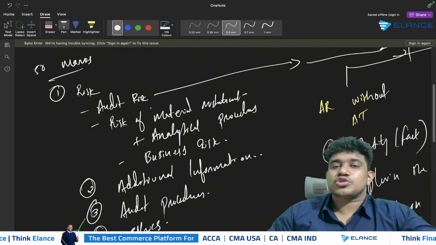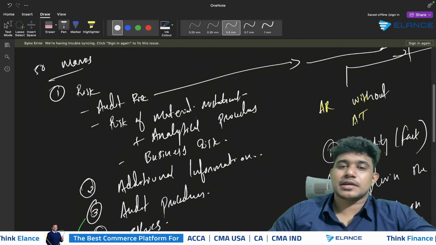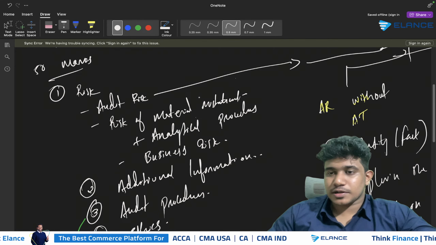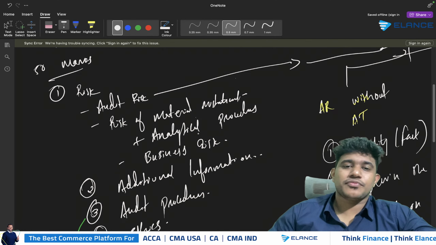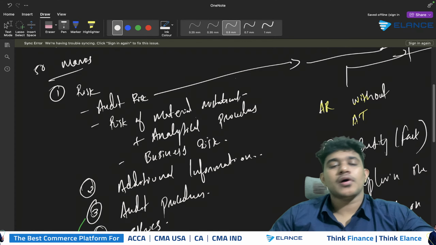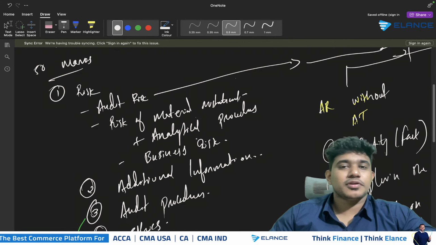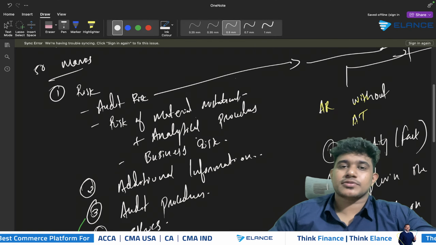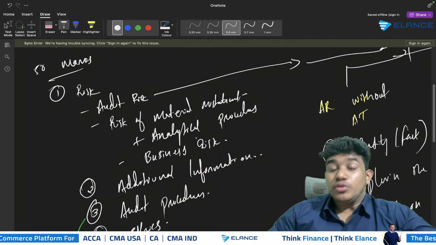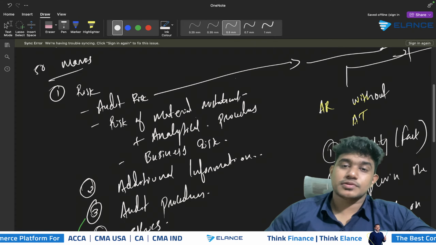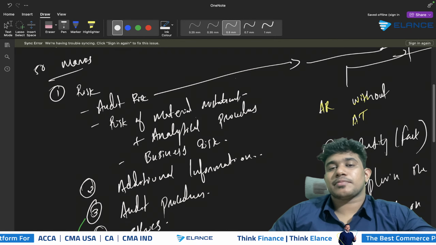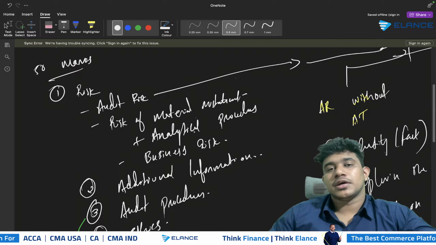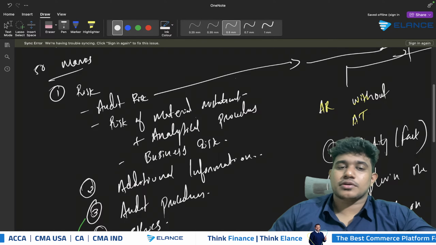In addition to that, you should also consider the risk of material misstatement plus analytical procedures. When you consider the risk of material misstatement, you should focus more on this area. You should not mention detection risk there. You will not get any marks, because audit risk consists of detection risk, but the risk of material misstatement consists only of the mistakes that might appear in the company's financial statements due to inherent risk or due to control risk.